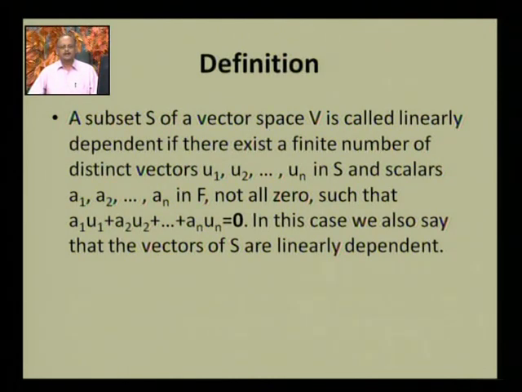In this case, we also say that the vectors of S are linearly dependent.